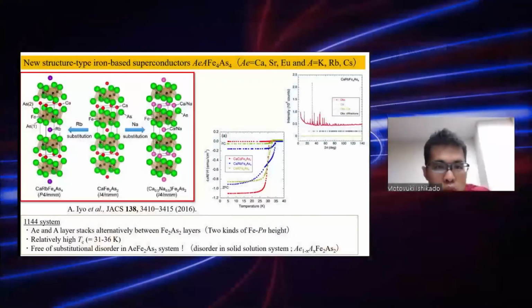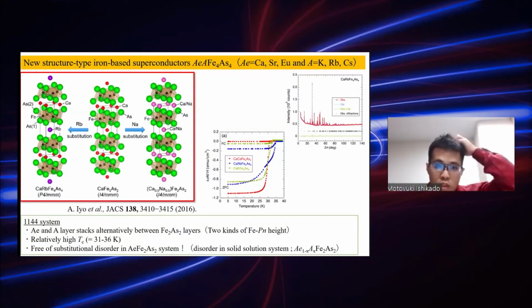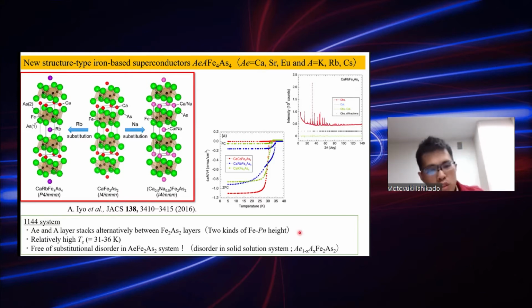The new structure type iron-based superconductors with chemical formula AeA'Fe4As4 was discovered in 2016. This is basically the 122 system with space group I4/mmm. Usually the dopant is substituted at the A and A' site. The crystal structure does not change at all.